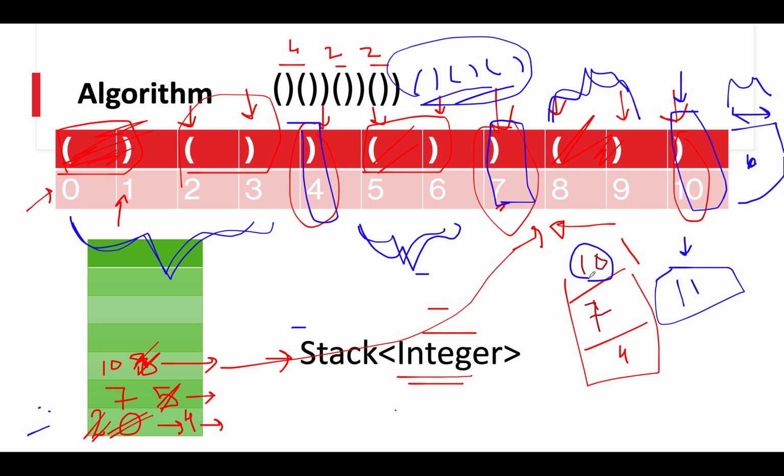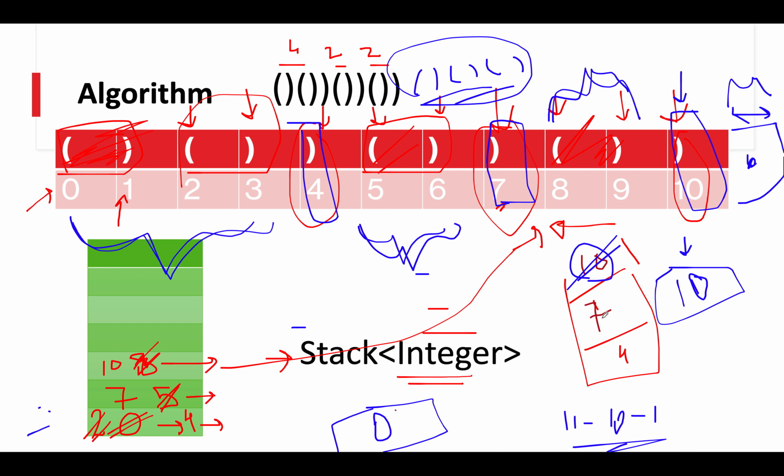The first element is 10 and the possible length would be 11 minus 10 minus 1. So don't forget to use minus 1 here because the difference is actually 2. So if you subtract 10 minus 7, that gives you 3. So you need to take one lower value into consideration. That's why I've added minus 1 here. And this is equal to 0. So our max variable has no impact. It will still hold 0. And we'll remove this element from the stack and we'll update the terminal index to 10.